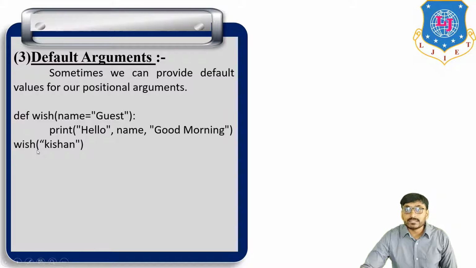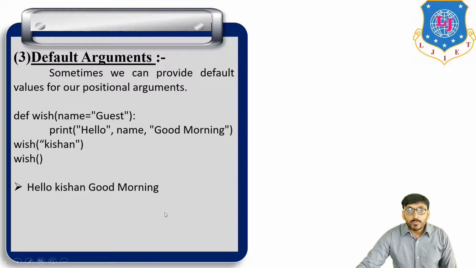Then at the time of function calling, wish(), in brackets, if we provide a value of the parameter, for example name is equal to Kishan, then this value Kishan is printed here in place of name. If we provide a value, then that value is printed here, and if we do not provide a value, this default value guest is printed here in place of name. So the output of the first function call is hello Kishan, good morning.